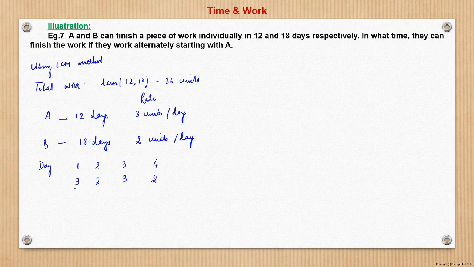So we can see that in every 2 days, 5 units of work are done. So what is the total work? 36 units is the total work we have assumed. So 36 units of work will be done in 2 by 5 into 36, which is 72 by 5 days.